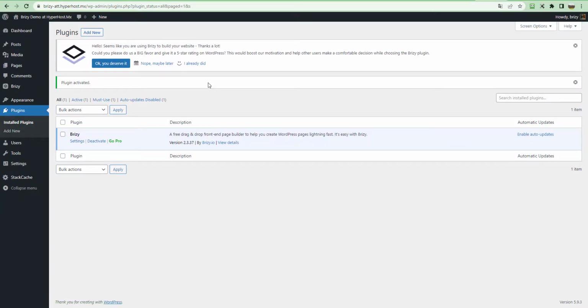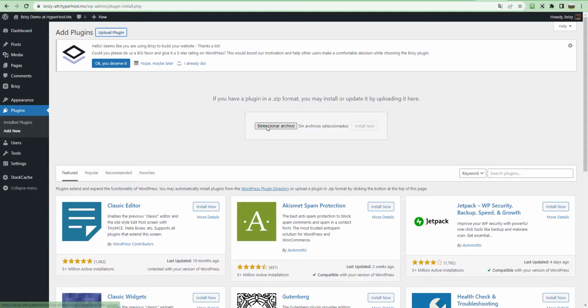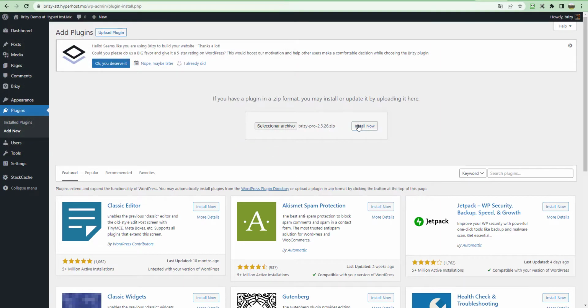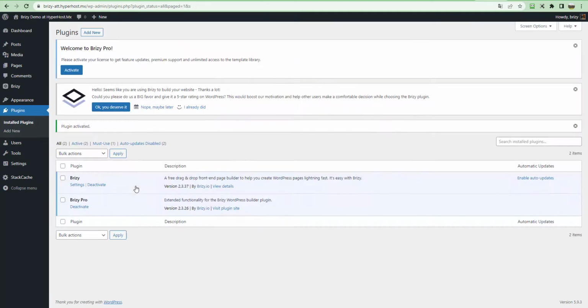We're gonna add the Pro version so you can see how we work with the Pro version. We click on add new, upload plugin, we select the plugin, we click install, and we activate the plugin. Right now you can work with Brizy.